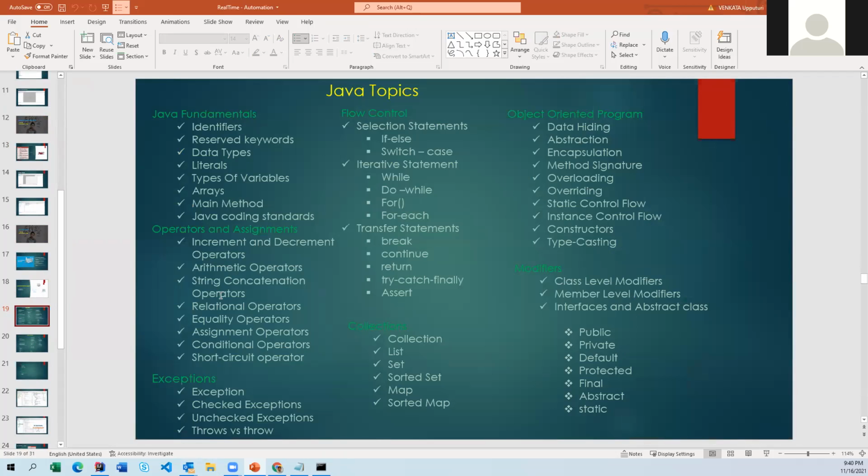Also keep in mind, Java is a big ocean. Even if you spend 2 years, 3 years, 4 years, 5 years, there will still be something to be learned. It doesn't mean we have to learn each and every thing. No, only whatever is needed for our work. Let's say you are trying to drive a car or a bike. If you know how to drive, how to turn, how to accelerate, and how to brake, that's good enough to drive it.